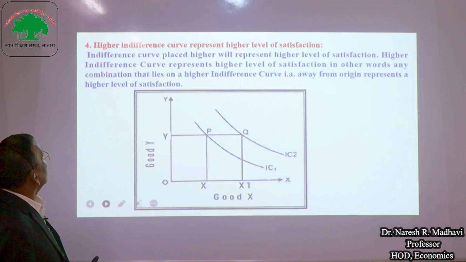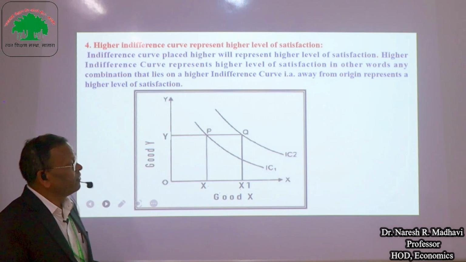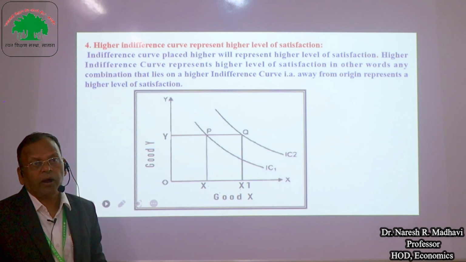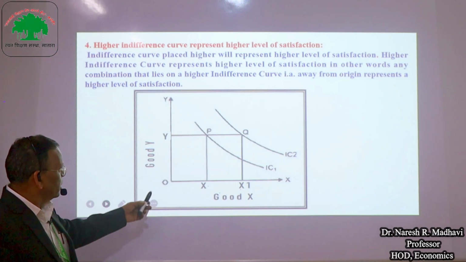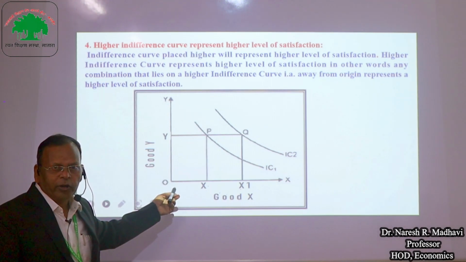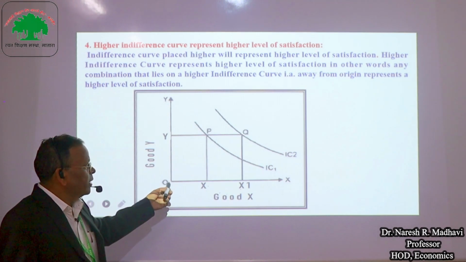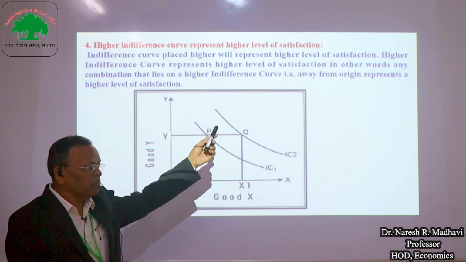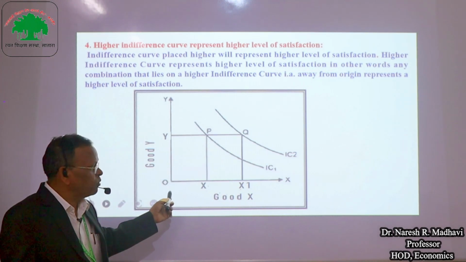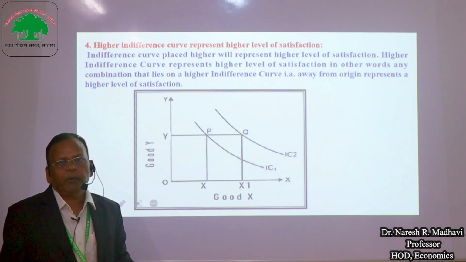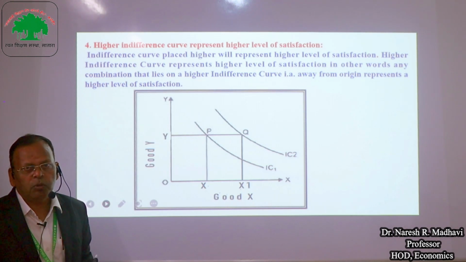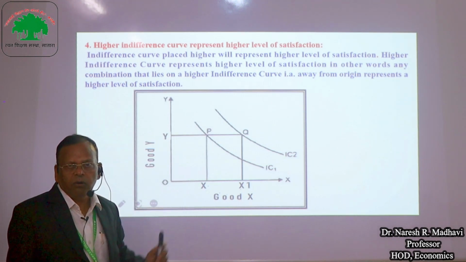Then another property is that a higher indifference curve represents a higher level of satisfaction. Here this is the origin of the diagram, and indifference curves which are far from the origin represent a higher level of satisfaction to the consumer than those nearer to the origin.